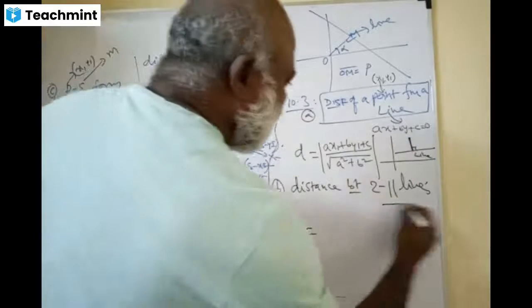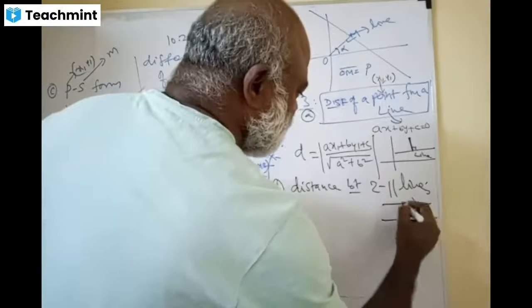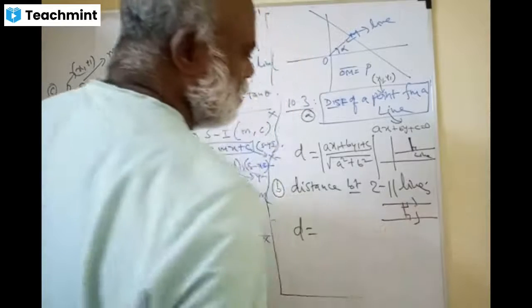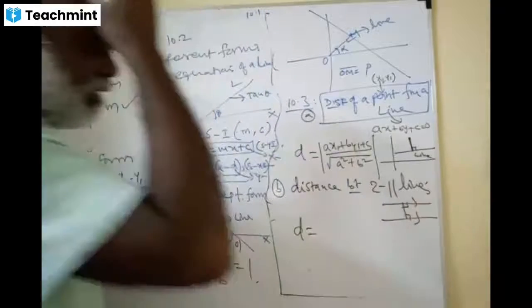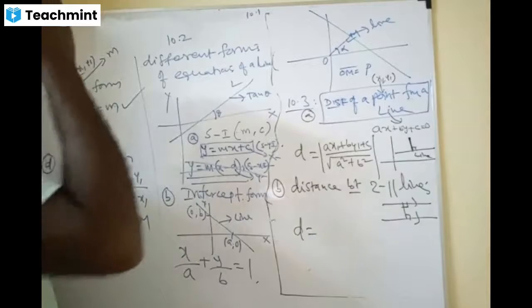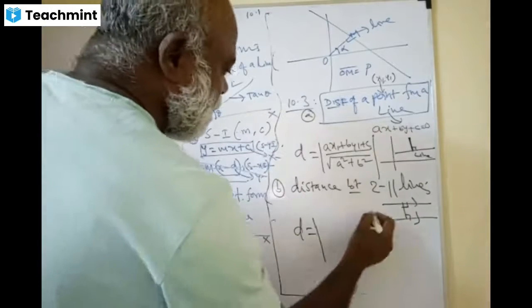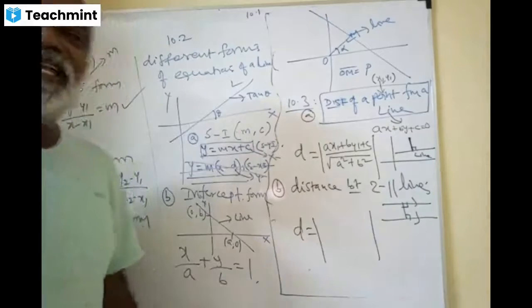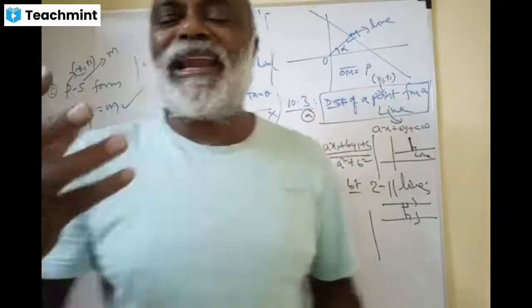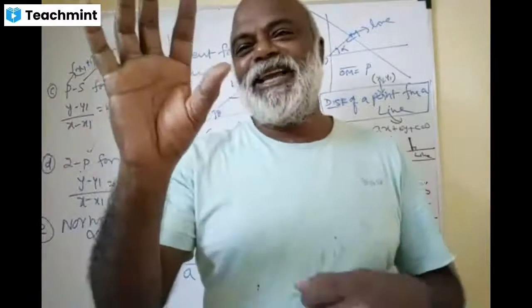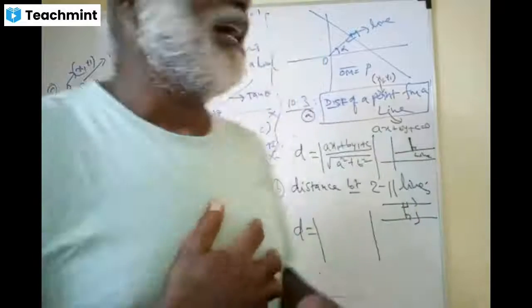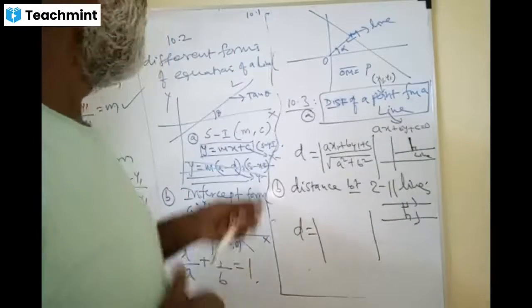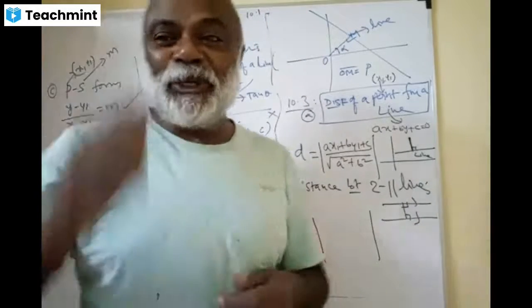Now, there are two parallel lines here. This distance you wanted, please. Able to see? And what is the formula for distance? What forms of equations are we taking for two parallel lines? And what is the feature of two parallel lines? Anybody, please tell me. We forgot one more concept in 10.1 under slope.